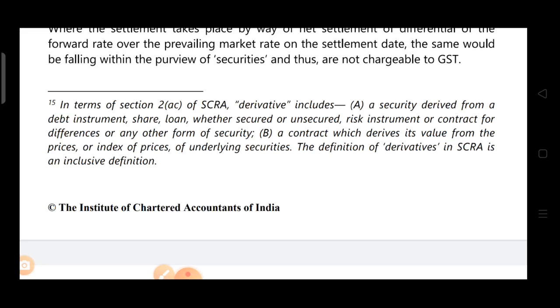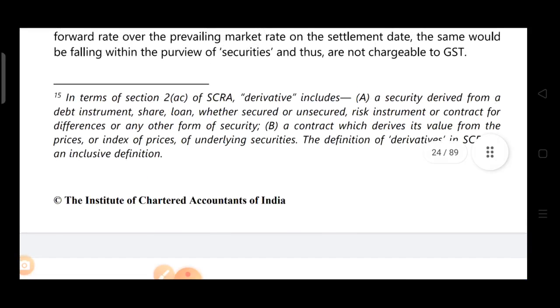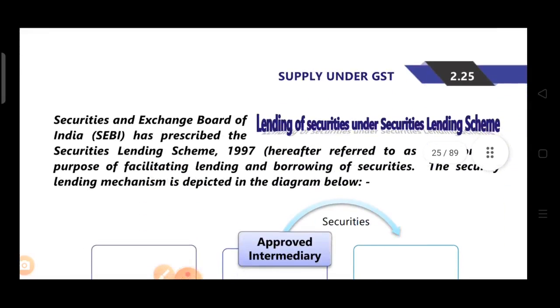Now, a contract which derives its value from prices or indexes of prices of underlying securities is also included in derivative. So the definition of derivative in SCRA is an inclusive definition. Again, it's given as includes, so it is an inclusive definition. The definition of derivative that is given in SCRA is an inclusive definition.